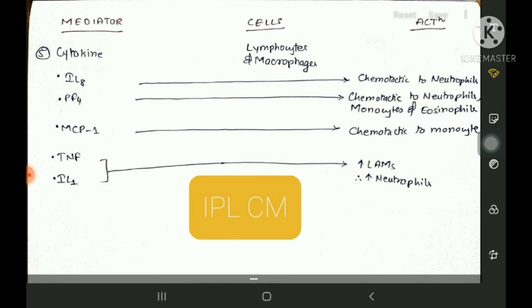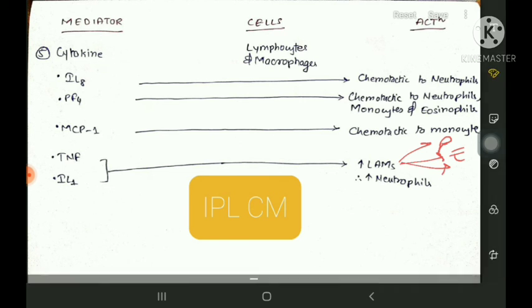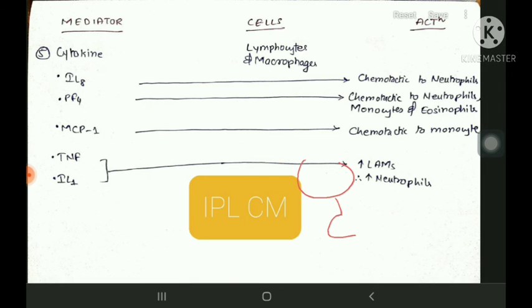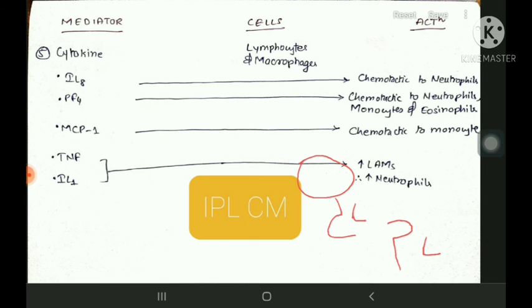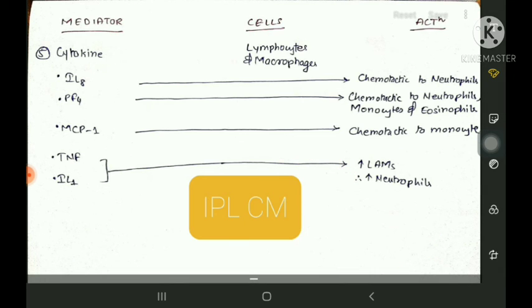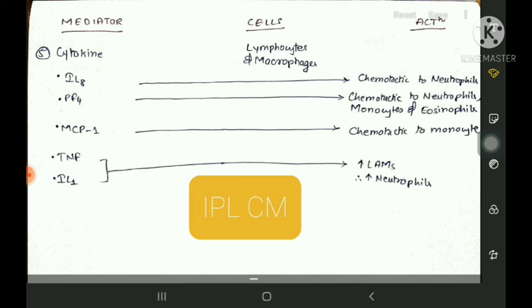There are different types of LAMs: P-selectins, E-selectins (endothelial selectins) and L-selectins. L-selectins are present on leukocytes. They are like hooks on the leukocyte. Then there are endothelial selectins, which are another hook. Both of these hooks attach to each other and stop the leukocyte from moving away, and this stopping of the leukocyte helps gather more and more leukocytes towards the infectious area.